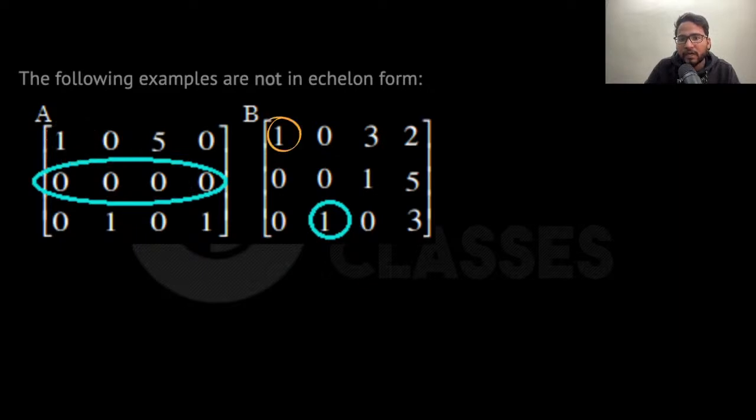Similarly, if you go here, then it should be the pivot. 3 should be the pivot here, but the pivot is 1. This is having the non-zero, so that's why it is also not in the equivalent form, right? Because you are not able to form the stairs. So you should be forming the stairs.